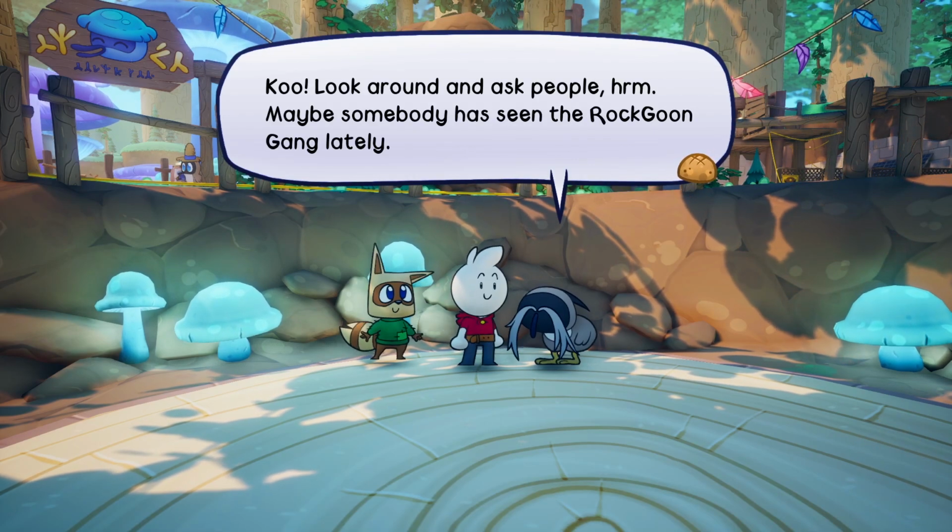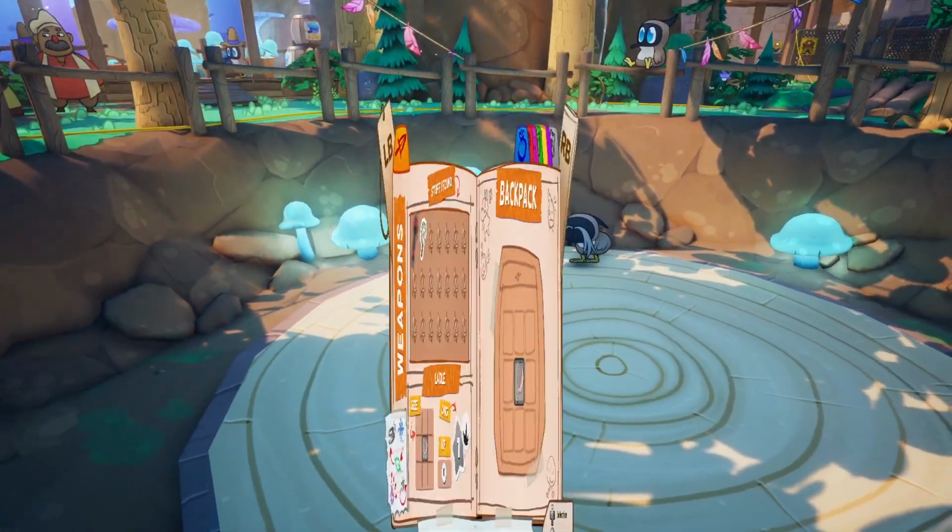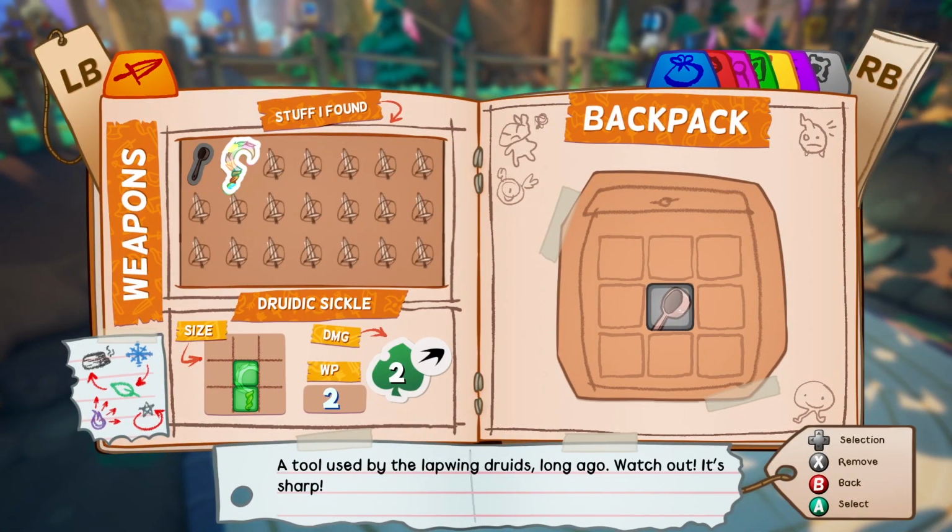Alright, and now there's Loaf. Now that's updated. So, we just got a new weapon from the Elder, and this takes 2. So now we can just do it like that if we want to. It tells you how much damage it does, it tells you what type of attack it is, how much will points it takes.